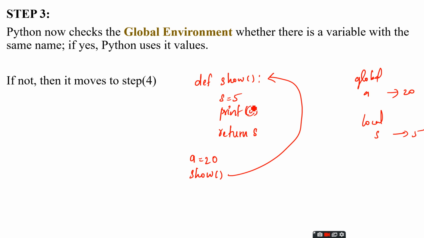So the compiler will check whether a is present in the local namespace. A is not there. So it will check the enclosing environment, and the enclosing environment is the global environment. So this is the E in the LEGB rule. It is there. A points to 20. So the output will be 20. This is the way to check a variable that is not present inside the local environment.